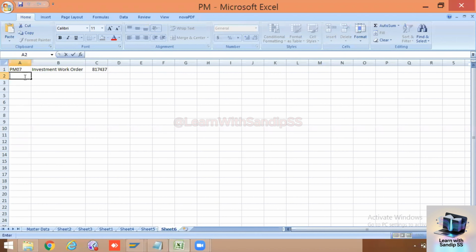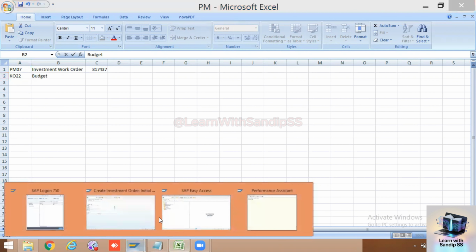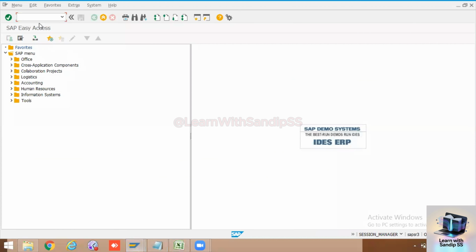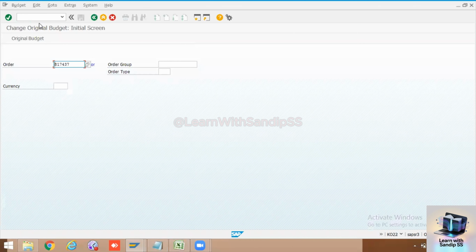Permit means here we require KO22 budgeting. Okay, we need to allocate budget. That is the permit for this. So we will allocate some budget for it. So let's start with the budgeting activity. Just go there, KO22, enter the work order.